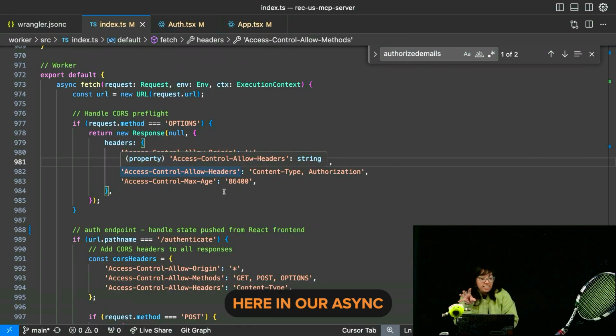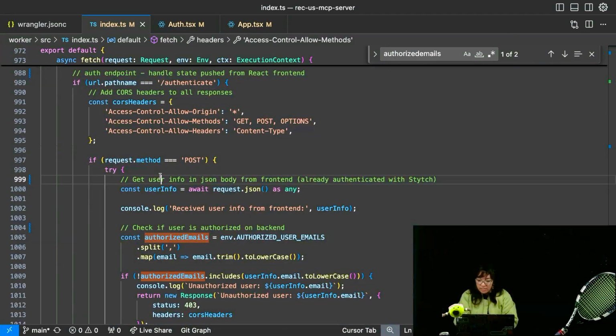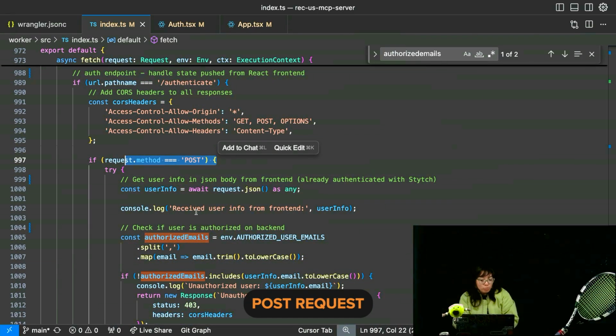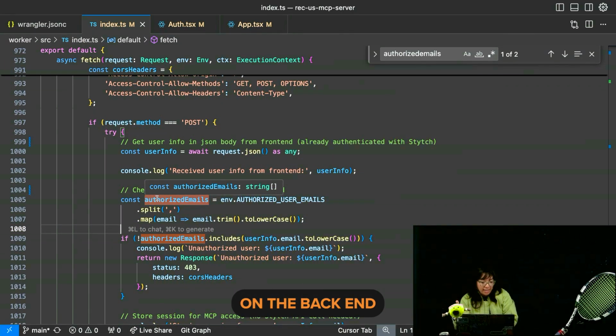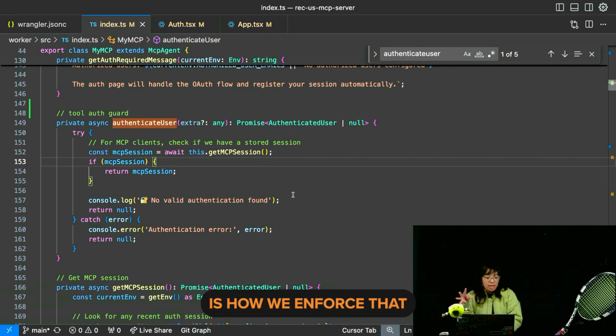So the MCP server needs its own persistent way to verify that a user is authorized when they call protected tools. Here in our async fetch function, if we get a POST request, we check if the user is authenticated on the back end. This tool authentication guard is how we enforce that each protected MCP tool verifies a valid session exists before executing the tool, completing the security chain from OAuth to tool execution.